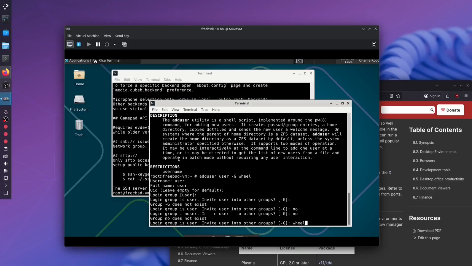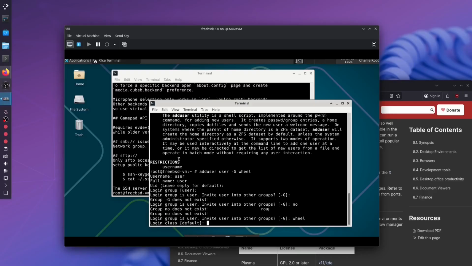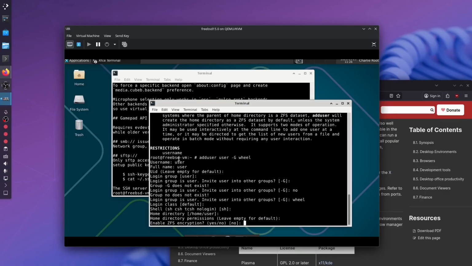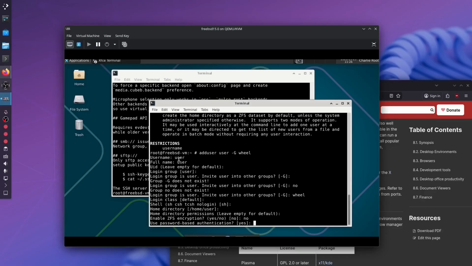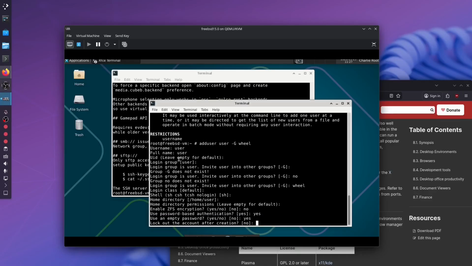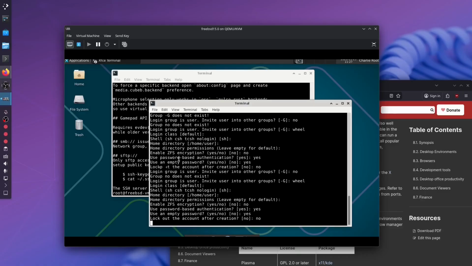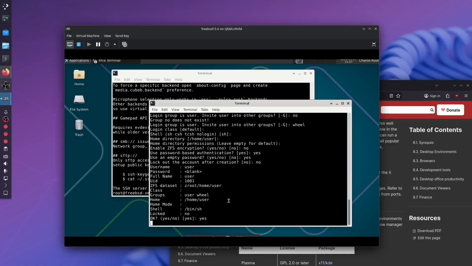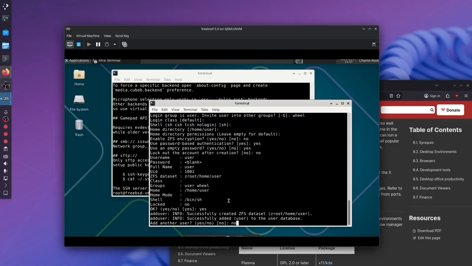I'm not sure. Login class default, shell. I guess that's fine. Home directory. Home directory permissions default. Enable ZFS encryption? We do not need that. Password-based authentication, yes. Let's use an empty password because this is a VM. Lock out the account after creation, no. Does this look okay? So groups, user, and wheel. That's good. So we can do, yes, add another user, no.